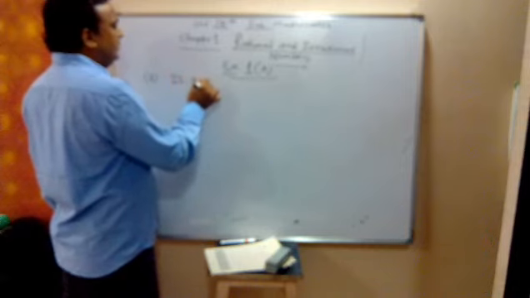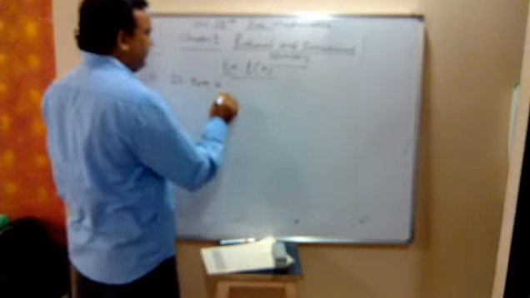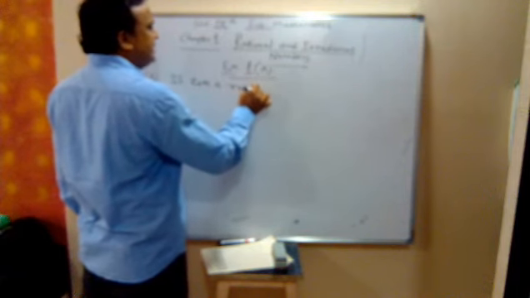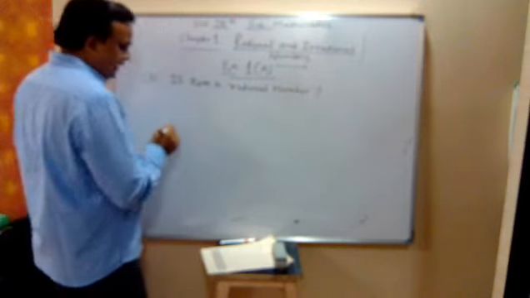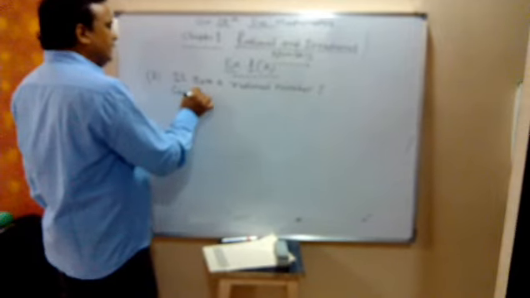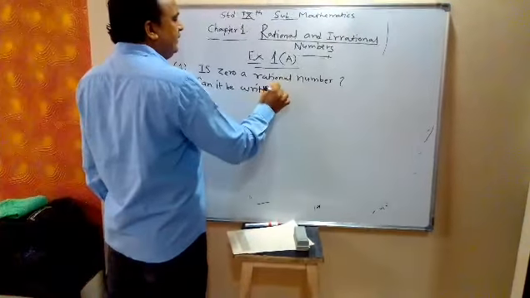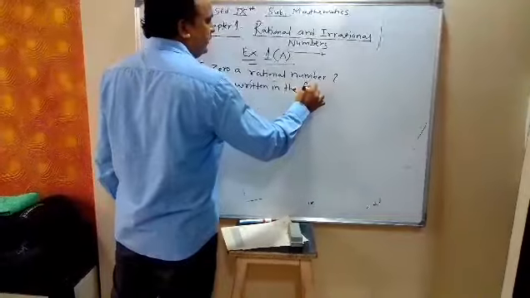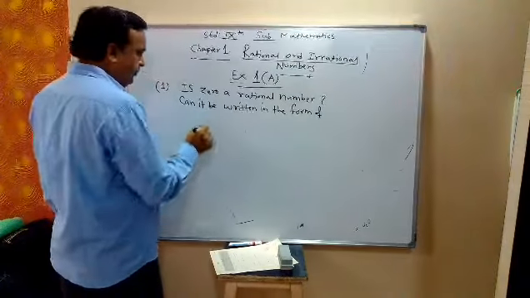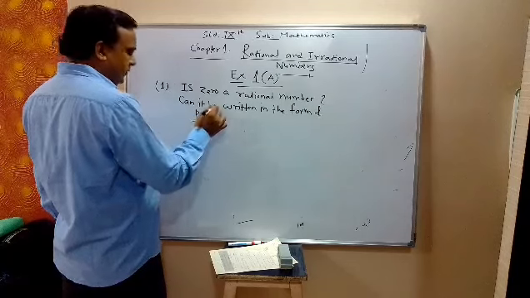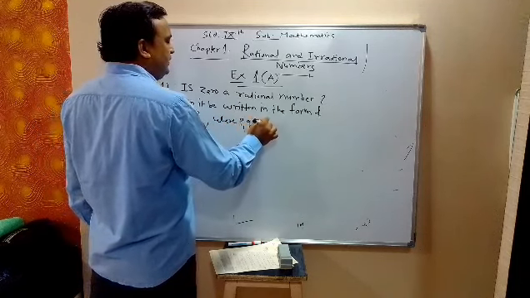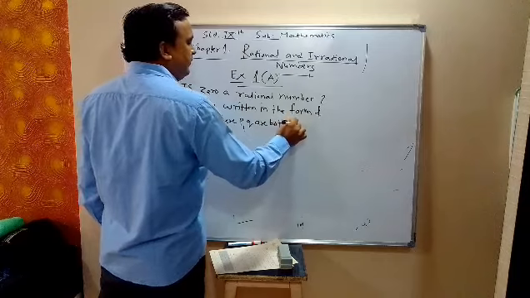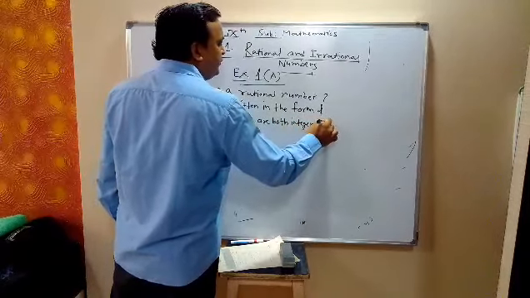Is 0 a rational number? Can it be written in the form of P upon Q, where P and Q are both integers and Q is not equal to 0?